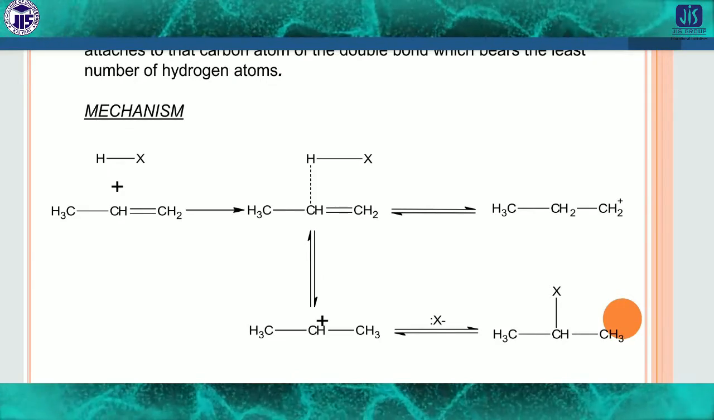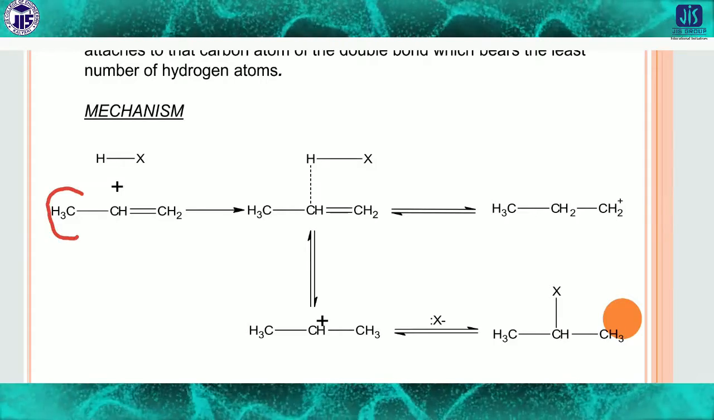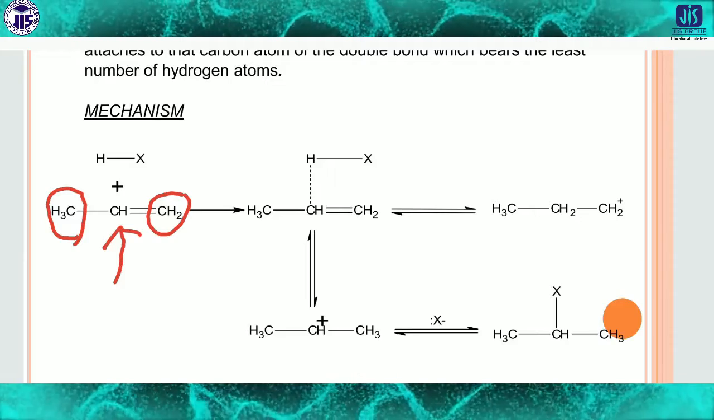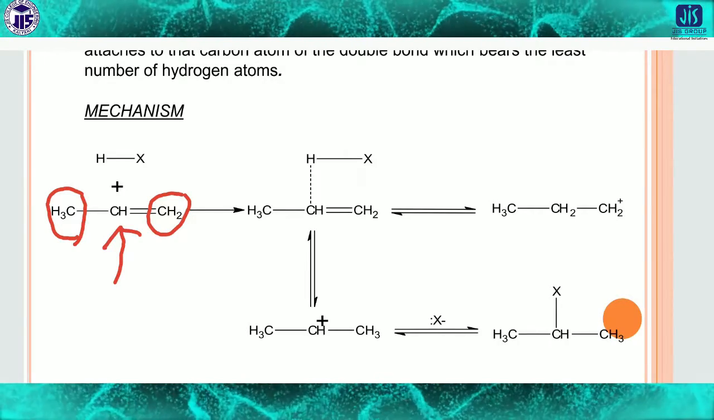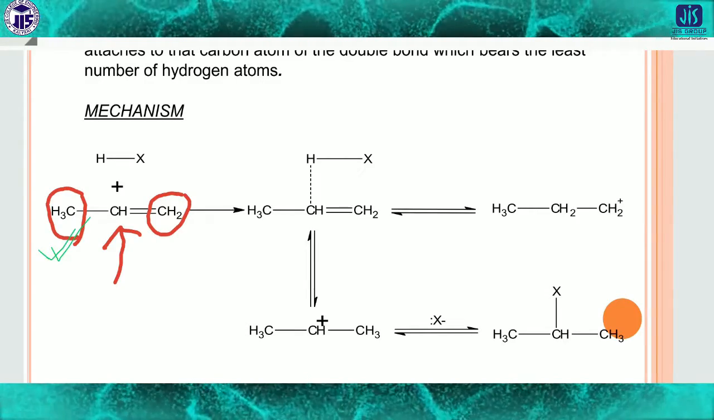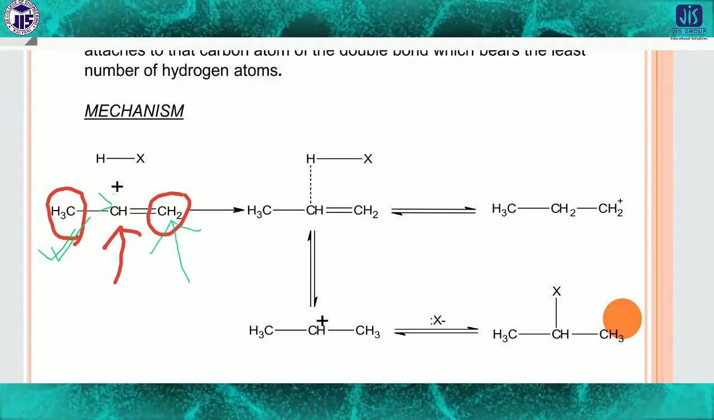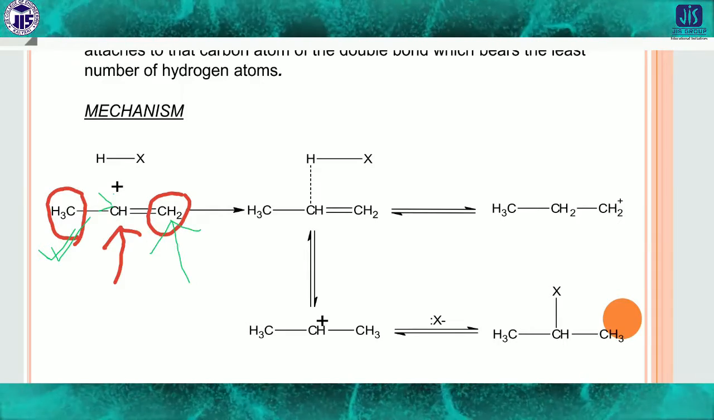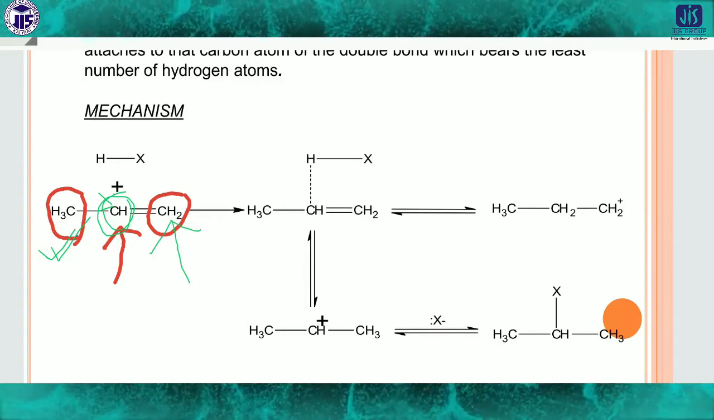Look here, there are two portions. One portion is this portion, another portion is this portion. If you consider this carbon, it is more substituted, because with this carbon, one is the methyl group and another is the hydrogen, isn't it? But this other carbon is attached with two hydrogen atoms. So the carbon on the left hand side is more substituted with respect to this carbon.